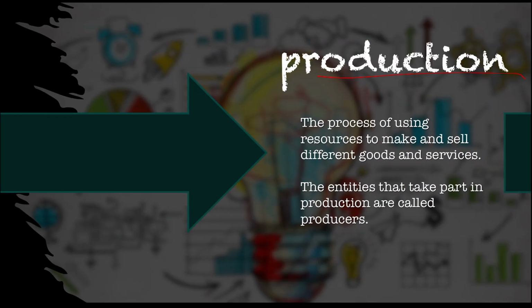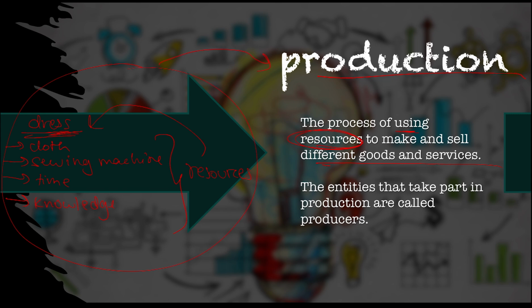We also have some keywords. First off is production. Production is the process of using resources to make and sell different goods and services. For example, we need to make a dress. So the resources would include a cloth, sewing machine, right? But resources also include things like the hours put in to make the dress and also the knowledge required. So these are also counted as resources, and it's very important to remember that. Now, all of these resources, right, put in together, they help us make the final product, which is a dress. Now, this whole thing is the whole process of production.